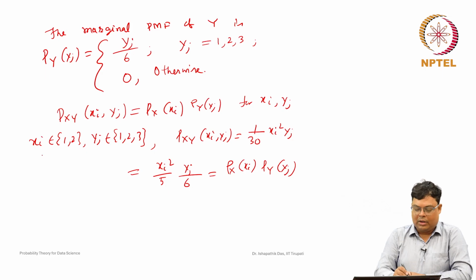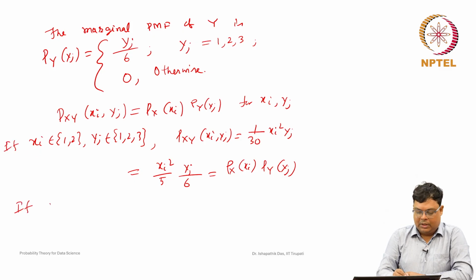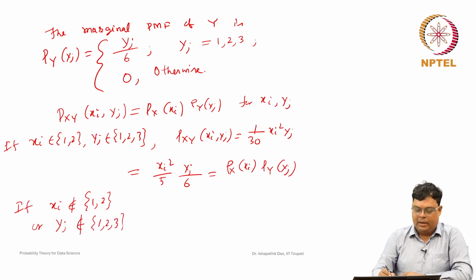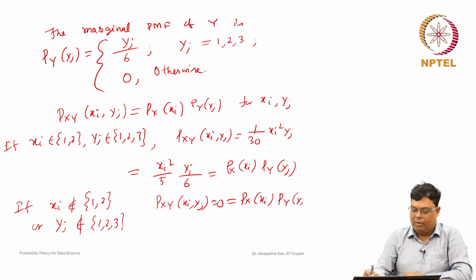Hence, if xi does not belong to 1 and 2, or yj does not belong to 1, 2 and 3, then Pxy of xi, yj will be 0, which is equal to Px of xi into Py of yj.